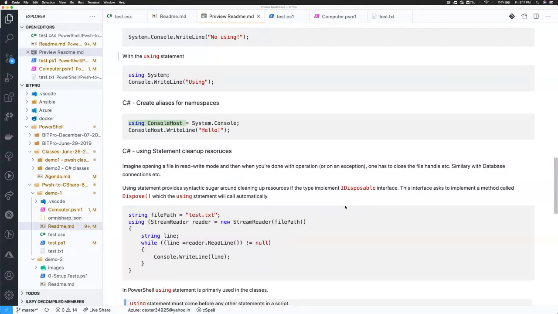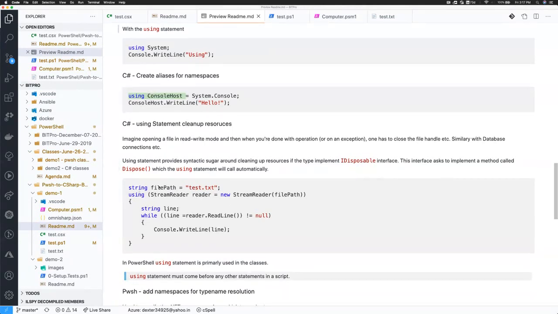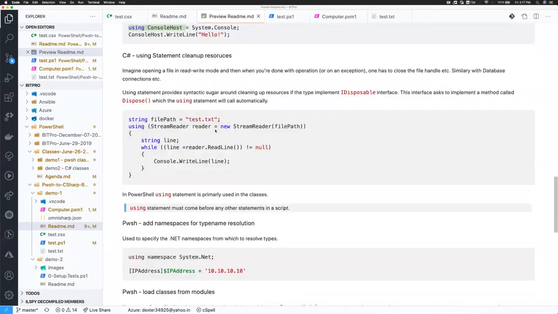What I mean by syntactic sugar is, rather than calling some method on the type you are using to clean up something, if you use this particular statement, it will do that automatically for you. In the example on the screen, I'm using a StreamReader. StreamReader is a type which implements the IDisposable interface, a very small, succinct interface.